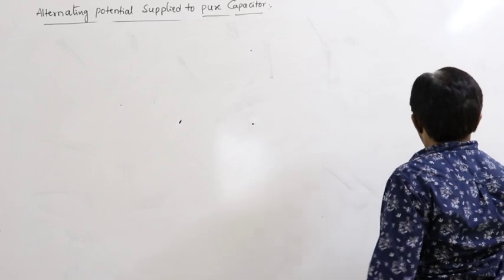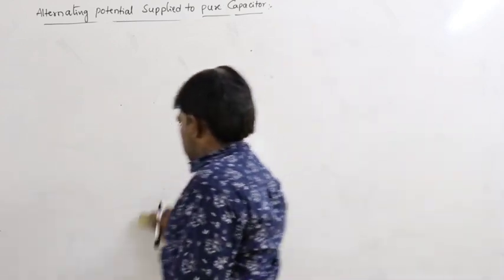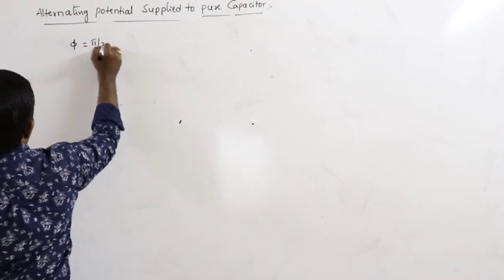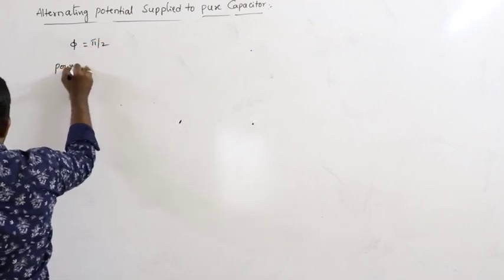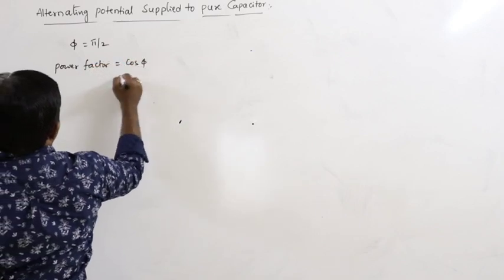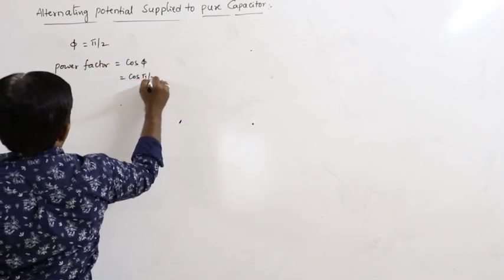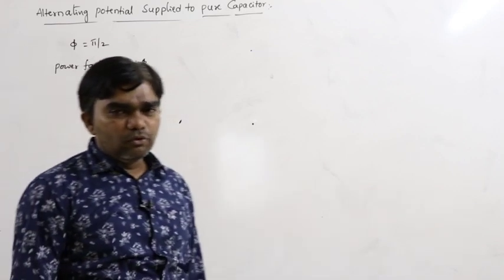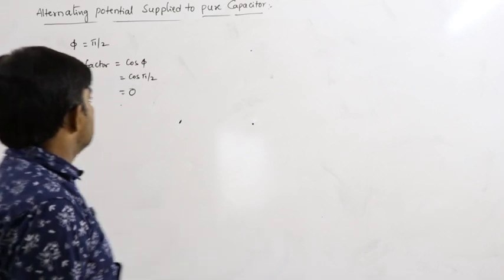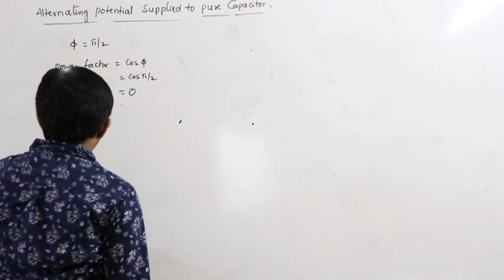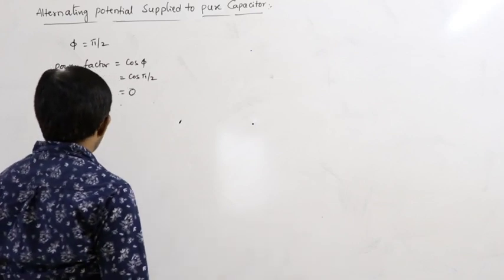Next, what is the power consumed here? Here phi is equal to pi by 2. Then what is the power factor? It is equal to cos phi, so that is cos pi by 2, which is equal to 0. So in case of a pure capacitor connected to the circuit, the power factor must be equal to 0.